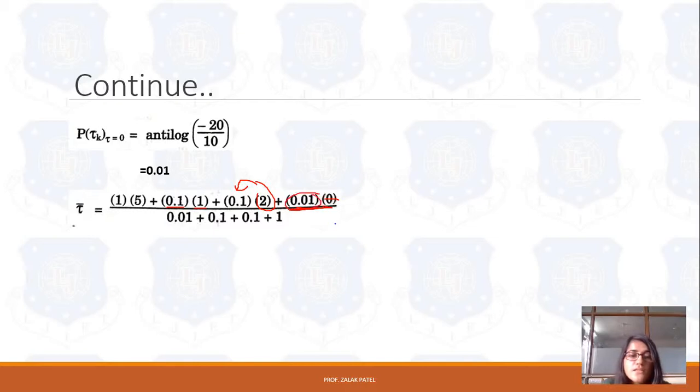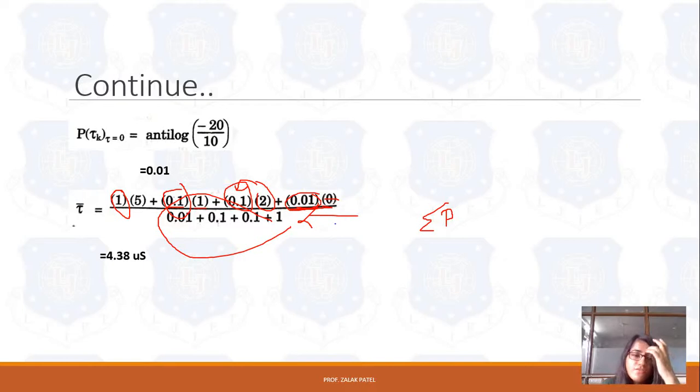These are the values of the power levels. The denominator is sigma of P, and the numerator is sigma of P into T, the multiplication of power level and time period. If we calculate it, the answer is 4.38 microseconds. This is the mean excess delay.